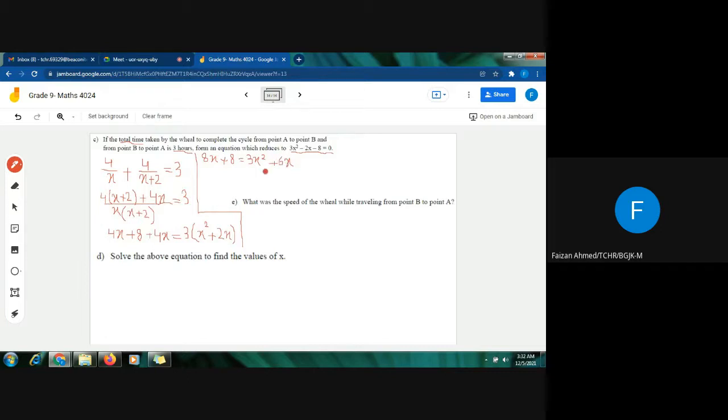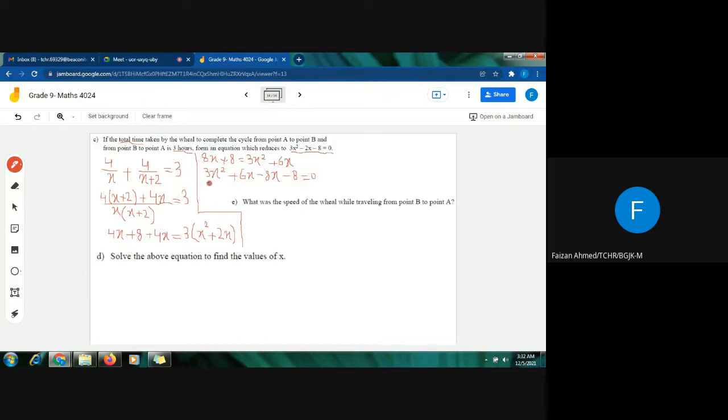And now I just have to shift these two terms to that side, because I have to keep the coefficient of x square positive. So 3x square and 6x will stay wherever they are, and I will shift these two terms. This will become minus 8x. Since this is positive on this side, when it goes to the other side of the equation, it will be inverse. And again, this is positive 8, so it will become negative 8, equals to 0.